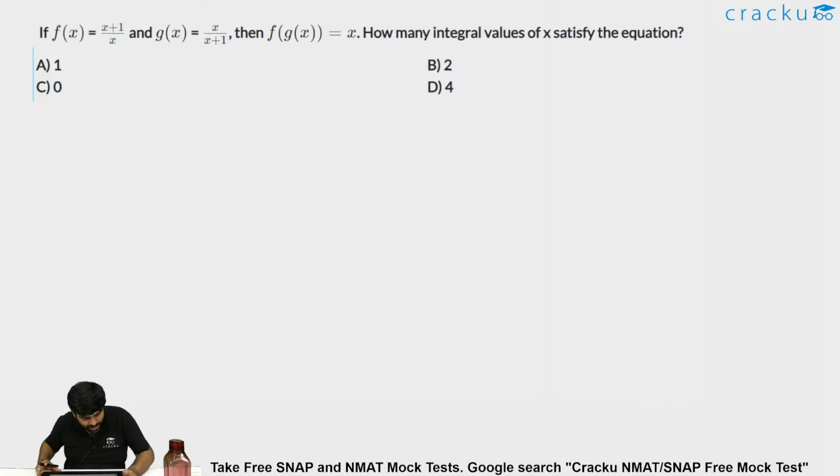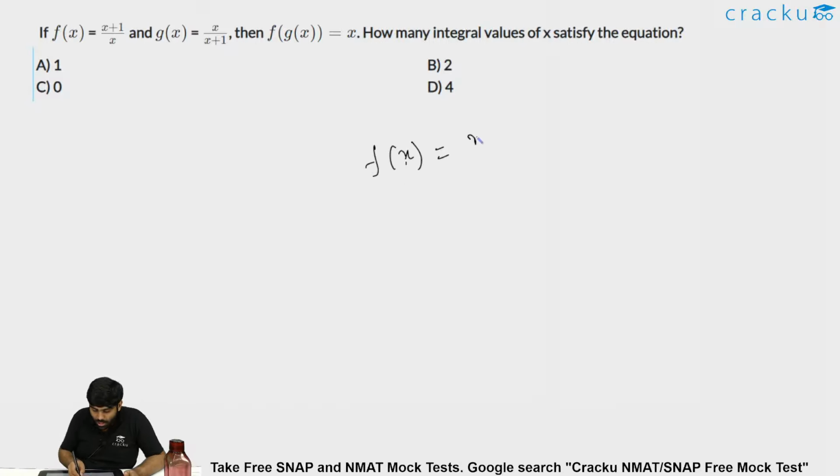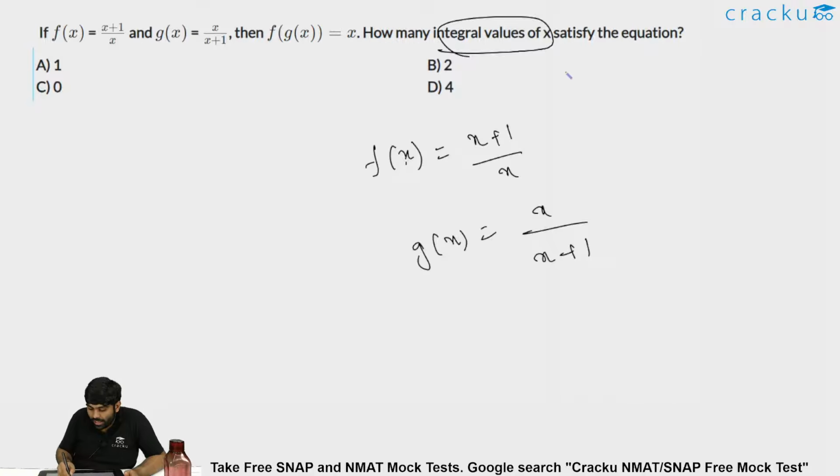If f of x is x plus 1 by x and g of x is x by x plus 1, then f of g of x equal to x. How many integral values of x satisfy the equation? So basically, if f of x is x plus 1 by x and g of x is x by x plus 1, how many integral values of x exist such that it satisfy the equation f of g of x is equal to x?